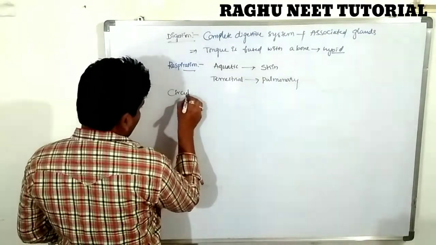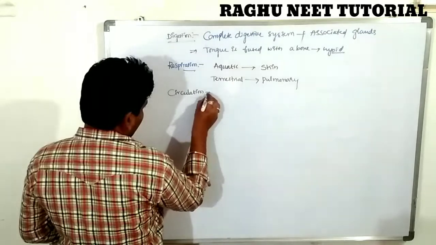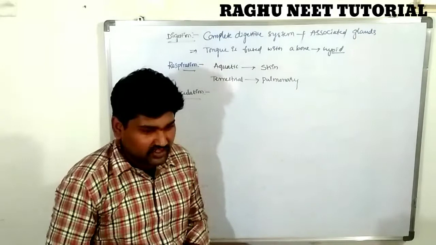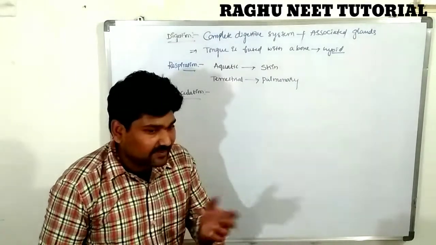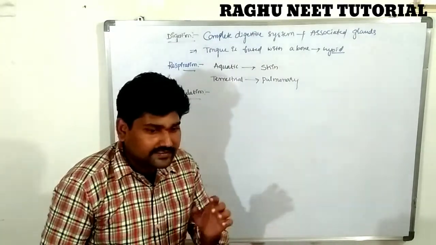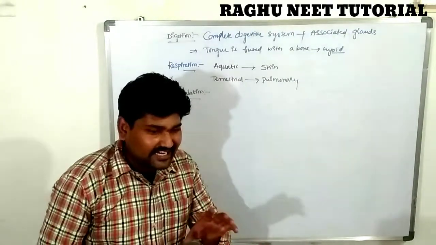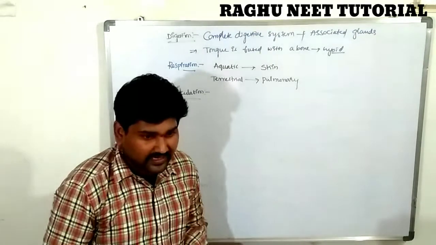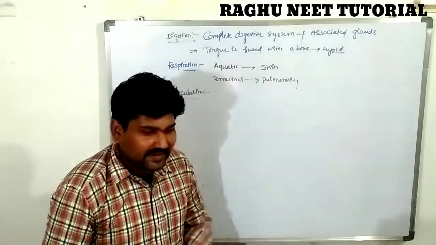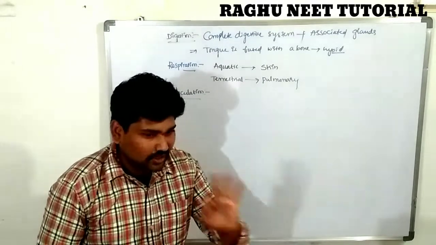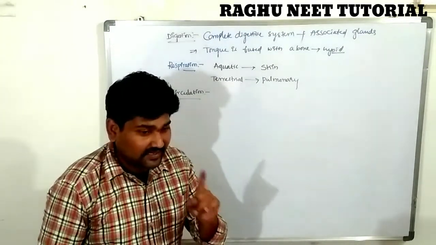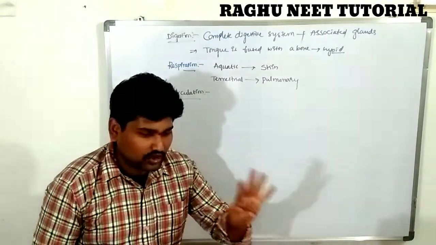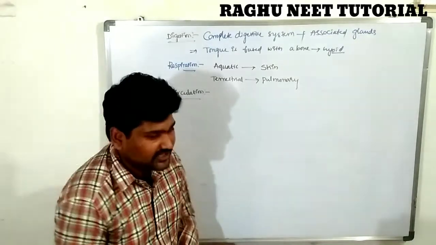Circulation. Very important. These show a closed type of circulation. Circulation is done by the heart. With the exception of the crocodile, all reptiles contain a three-chambered heart, but the crocodile contains a four-chambered heart.